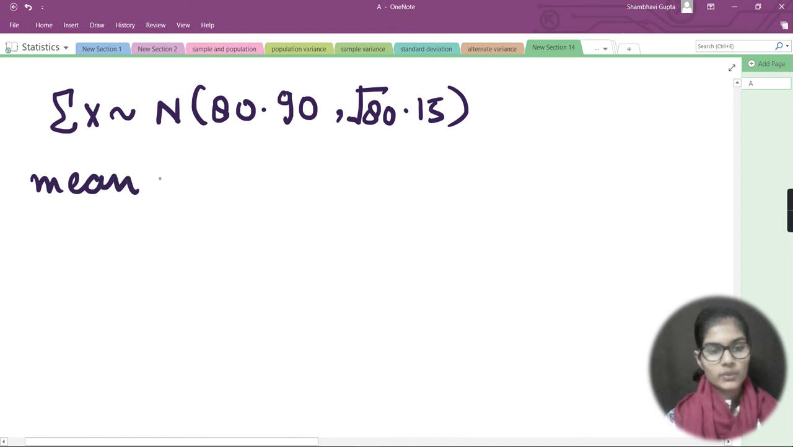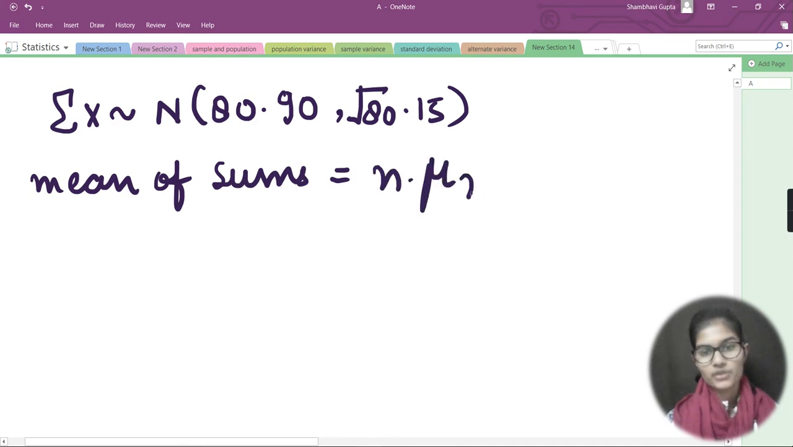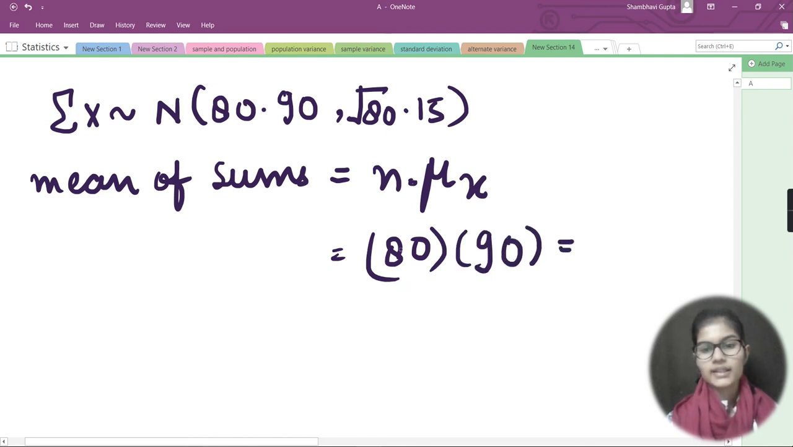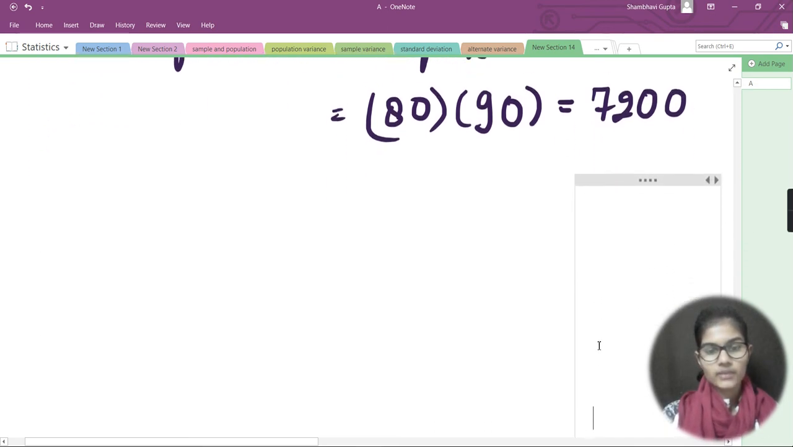What next I have? I would just write here mean of sums, okay? Mean of sums is equal to n into mu of x. So this is basically the mean of sums. I need to find the mean, so I would write mu of x and take the total sample size whatever I am having, right? So n into mu of x. Now what next I have? I have 80 into 90. Right, so this is the whole idea. I will just multiply, so that I would be getting here 7200, right? So this is the whole idea about writing these things.